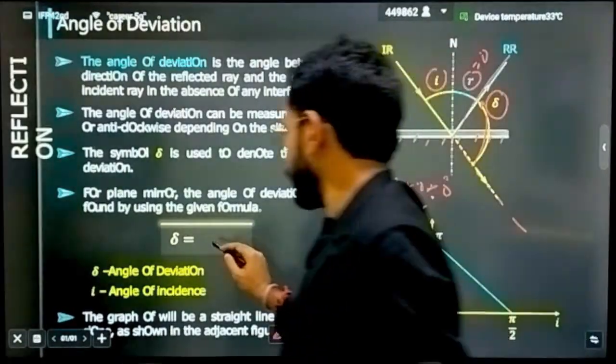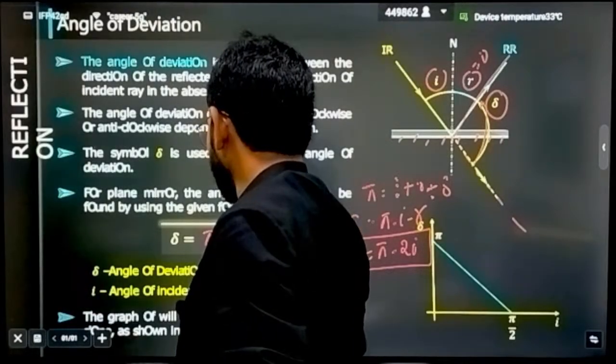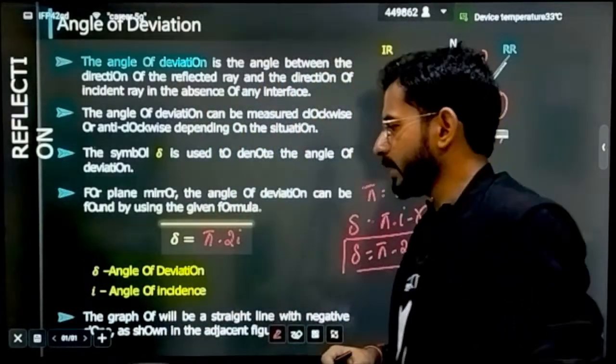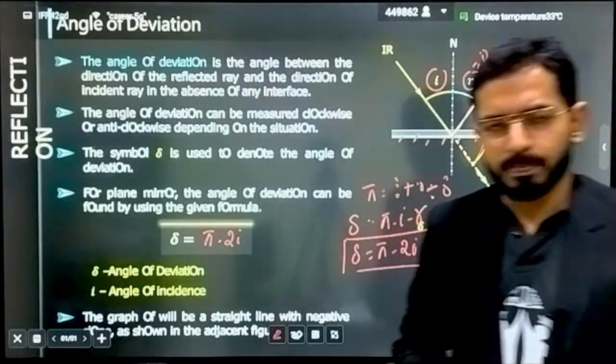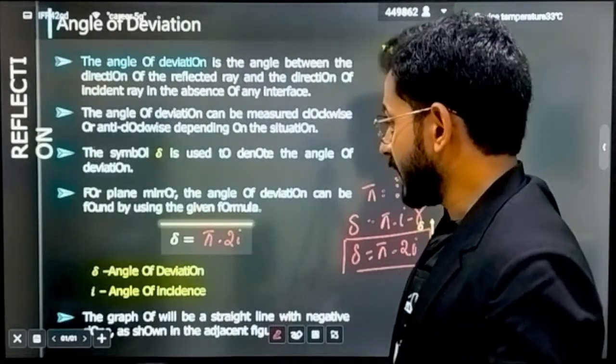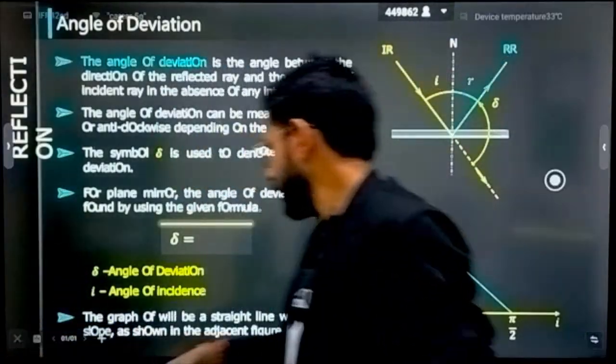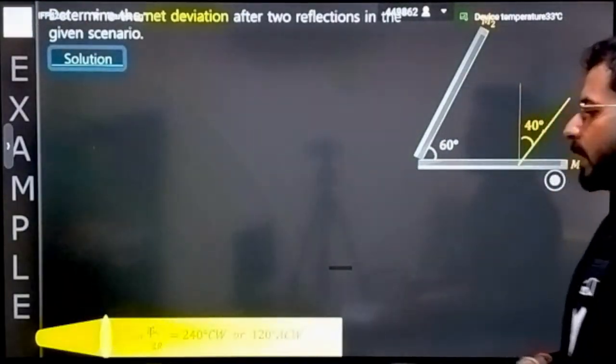You can remember this as the formula of deviation: 180 minus 2i. This is the general formula for deviation. Clear? It is an important formula that you have to remember: pi minus 2i.